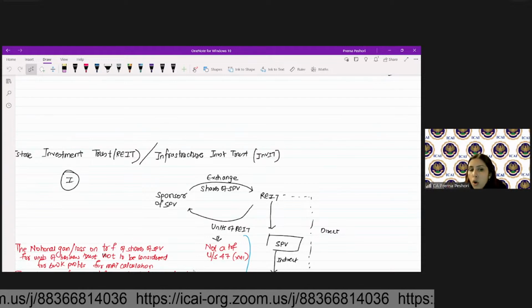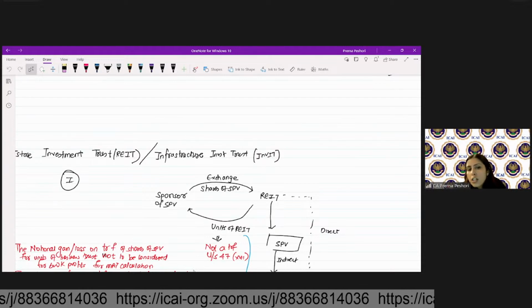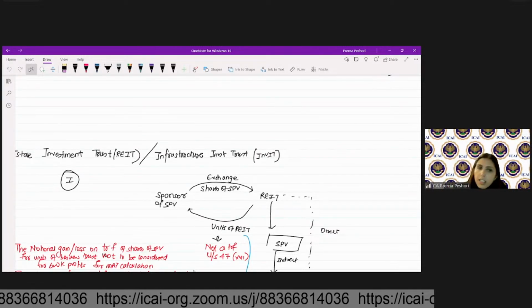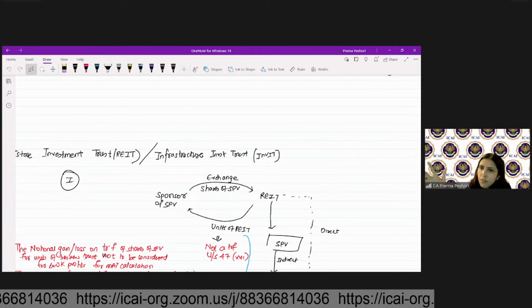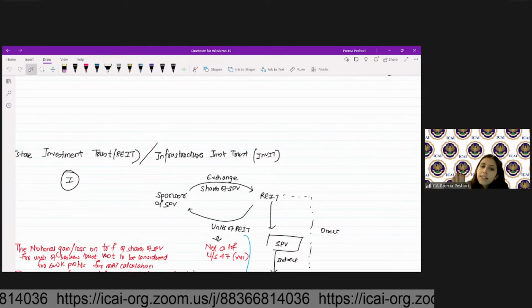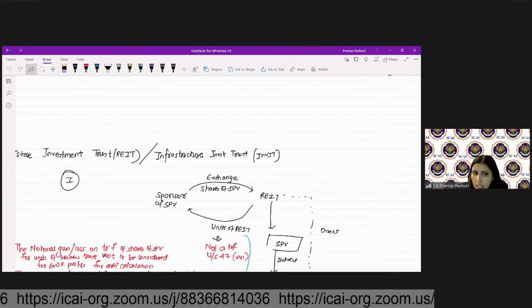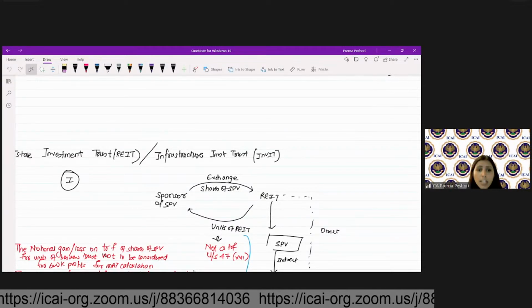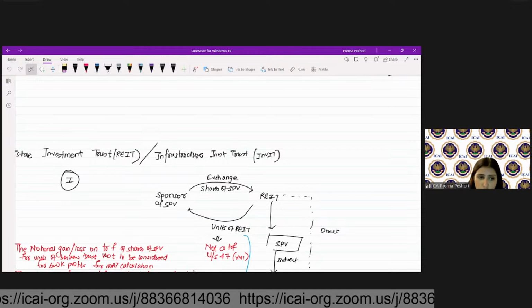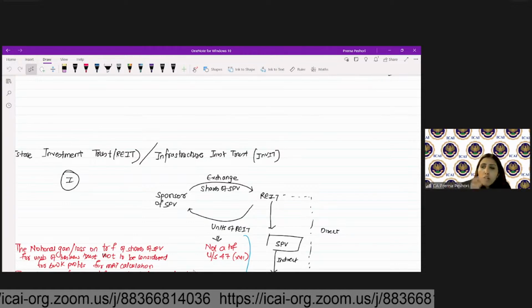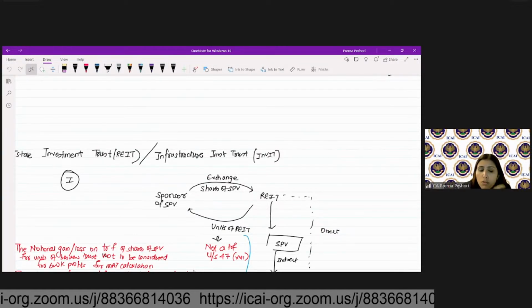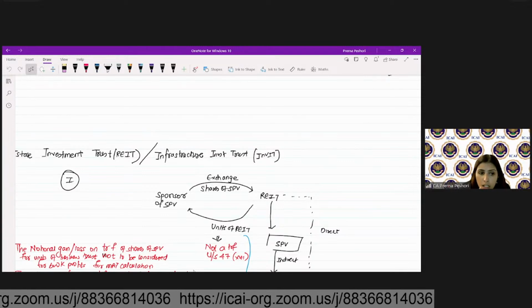So this is not regarded as transfer under section 47(xvii). Exchange of shares for the units of REIT is not regarded as transfer under 47(xvii). So any gain or loss which arises on exchange will be a notional gain or loss on the transfer of shares.